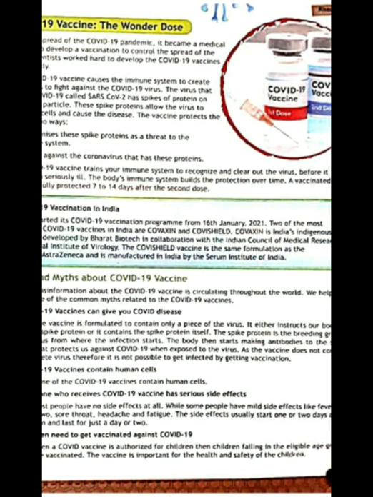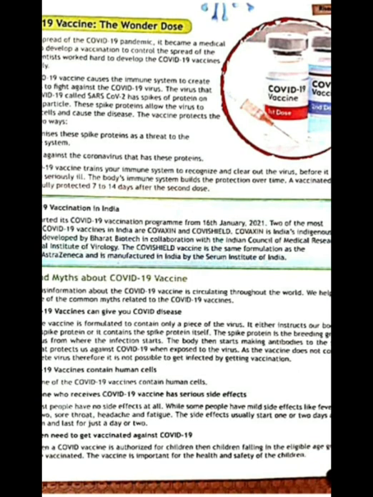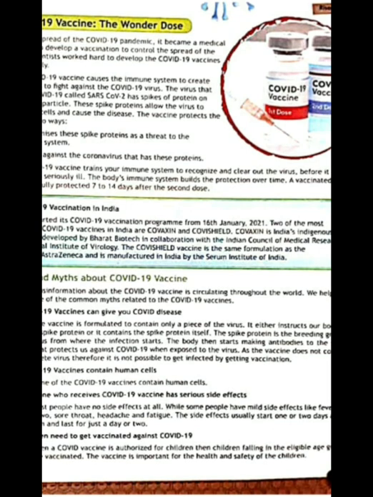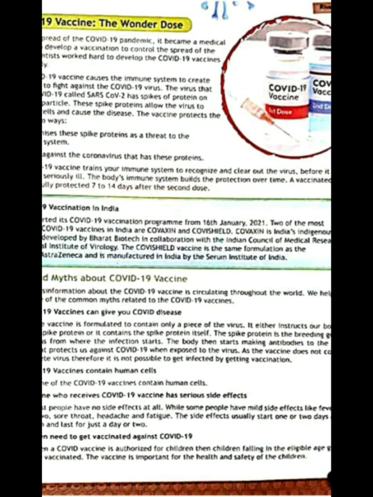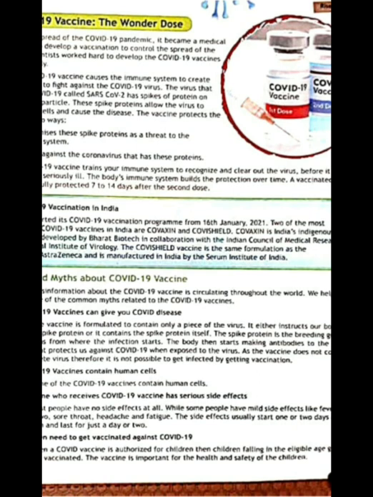COVID-19 vaccines contain human cells. False. None of the COVID-19 vaccines contain human cells. Everyone who receives COVID-19 vaccines has serious side effects. No, most people have no side effects at all. While some people have mild side effects like fever, a sore throat for a day or two, headache, or fatigue, the side effects usually start 1 or 2 days after vaccination and last for just a day or two.